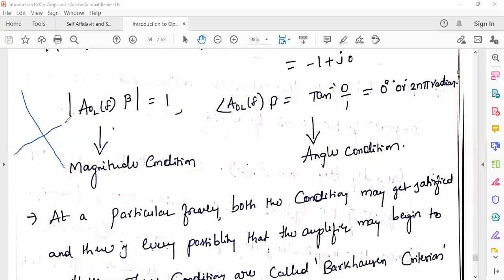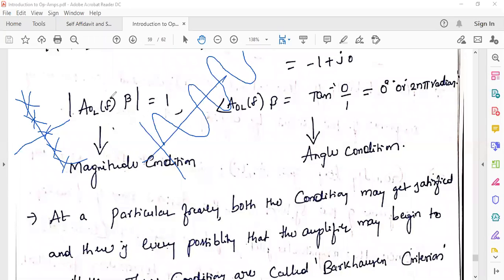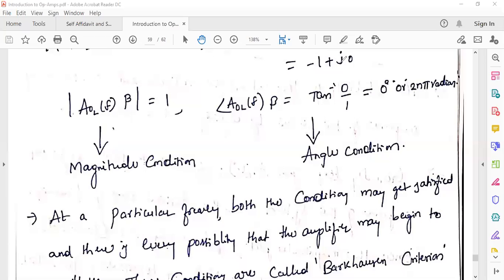At this stage, at the Barkhausen criteria, your roots are lying on the imaginary axis. That means the response looks like sustained oscillation, continuous oscillation. That means it is a borderline, right? Left hand side of this imaginary axis, the system is stable. Right hand side of this imaginary axis, the system is unstable. So this is the border. On this border, if the roots are lying on this line, you are getting sustained oscillation. Sustained oscillation means when the gain is 1 and the angle is 0 or 2n pi radians, which is called Barkhausen criteria.